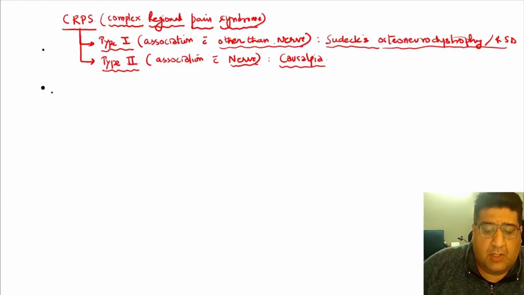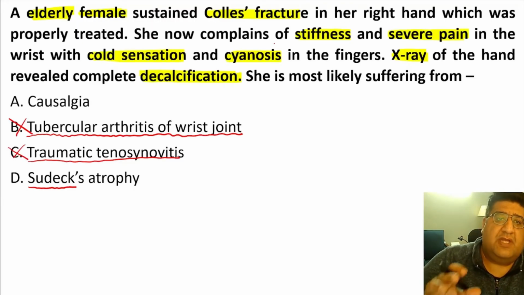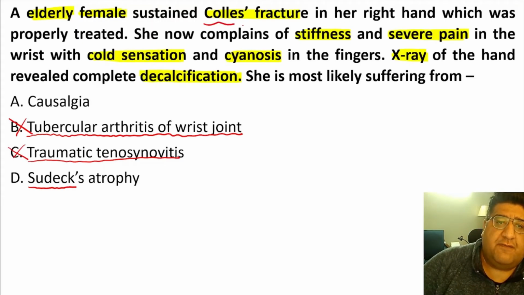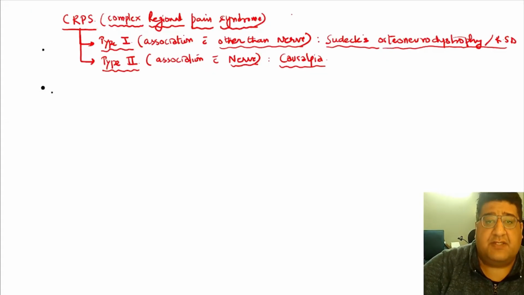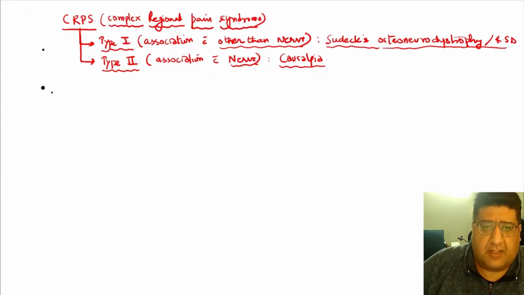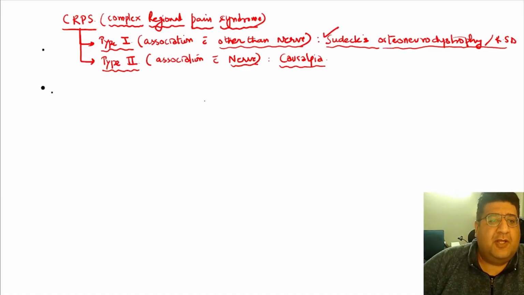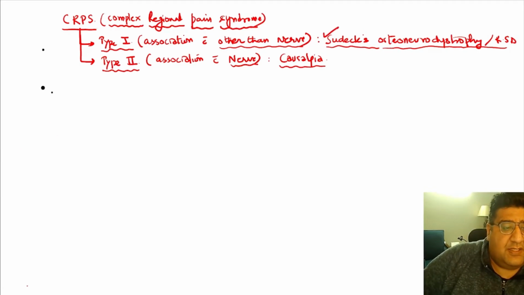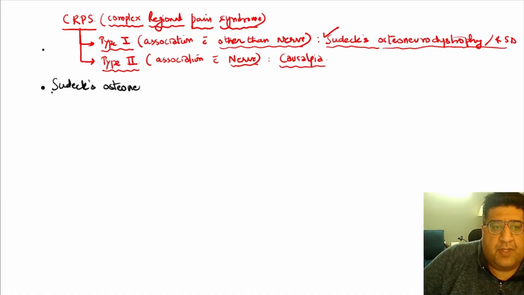Now, in this question, whatever is happening after a fracture, and fracture happens in a bone, and I think bone is not a nerve. So the answer has to be Sudeck's. But what precisely is Sudeck's? We need to understand. Although on my YouTube channel, I have done a full-fledged video on Sudeck's osteoneurodystrophy with a lot of detail as well.